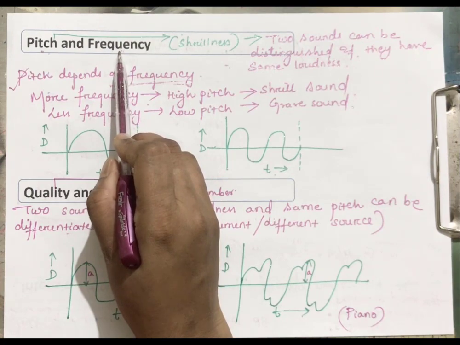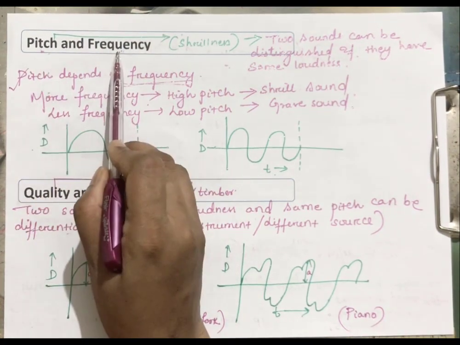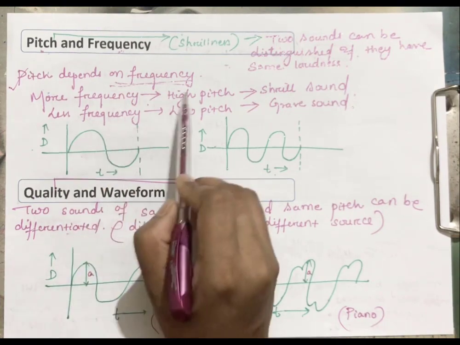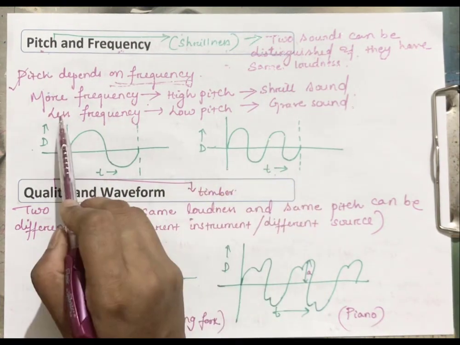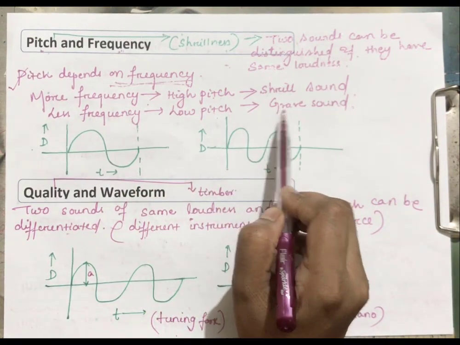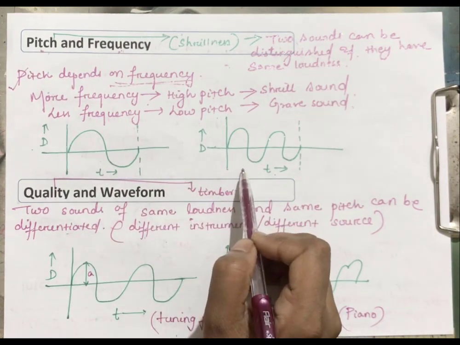Frequency is nothing but your number of vibrations, so you can count. Here pitch is subjective and frequency is your objective quantity. More frequency means more pitch, and more pitch means the sound will be shriller. Less frequency means low pitch, and low pitch means the sound will be called a grave sound. You can understand this with the help of these two displacement-time graphs.